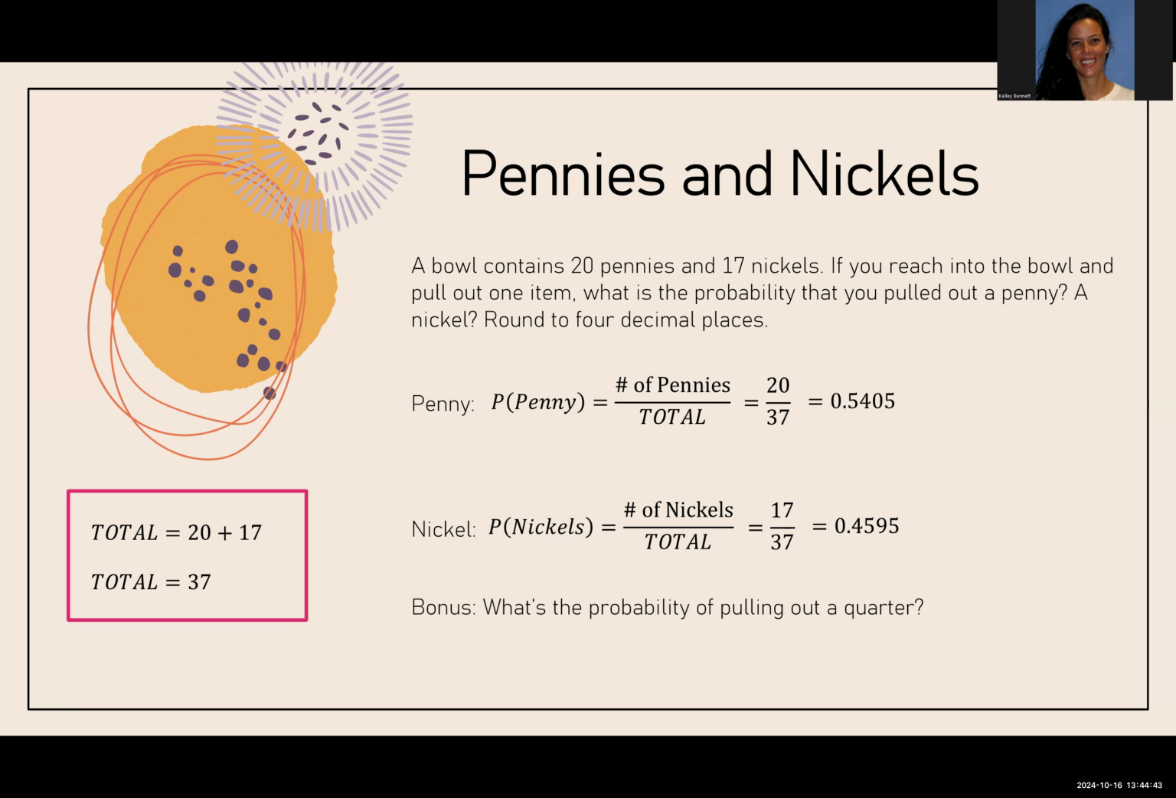So it's impossible. It would be impossible to pull a quarter out of a bowl that contains only pennies and nickels. And if you remember from the very beginning of the video, we said things that are impossible have a probability of 0. So to answer the question, what's the probability of pulling out a quarter? The answer is 0. There are no quarters. This is impossible.